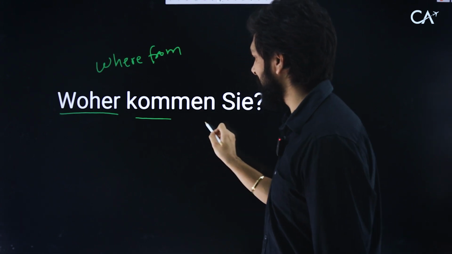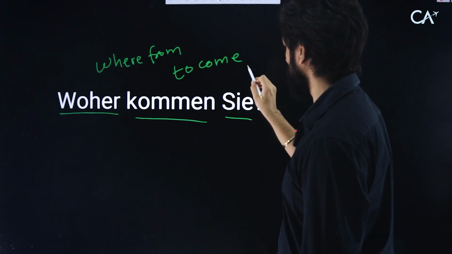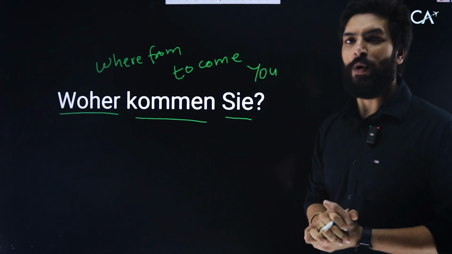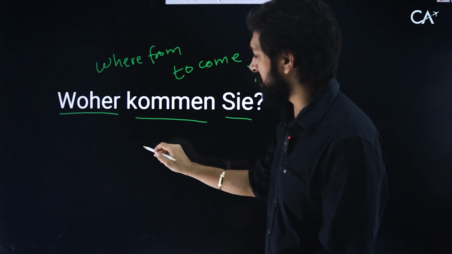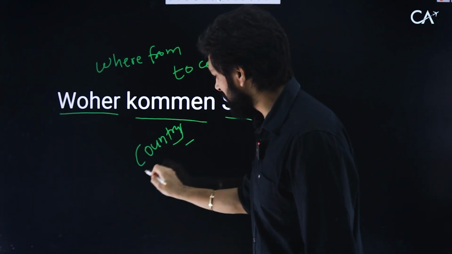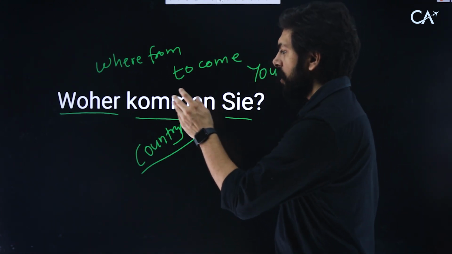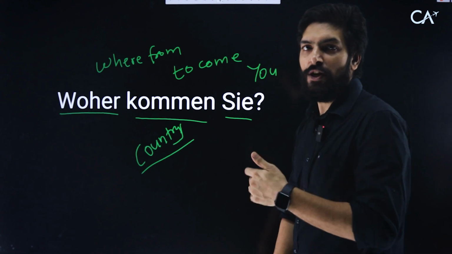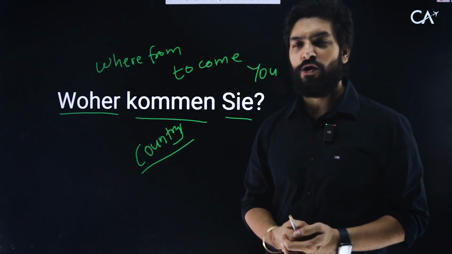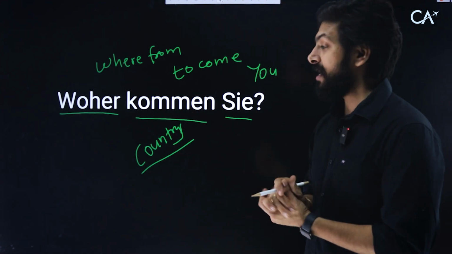Now kommen is to come. They have this sentence and this is Sie, you, of course you know that. So this becomes where do you come from? Where do you come from? And generally this is asked about country. Of course we'll answer these questions later in coming chapters, but not now. But our question for that is woher kommen Sie? That means where do you come from? Woher kommen Sie? Where do you come from? Woher is where from, kommen is to come, and Sie is you.